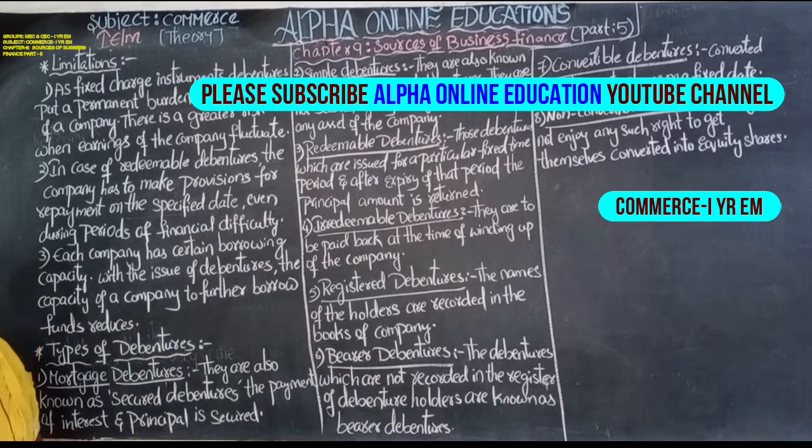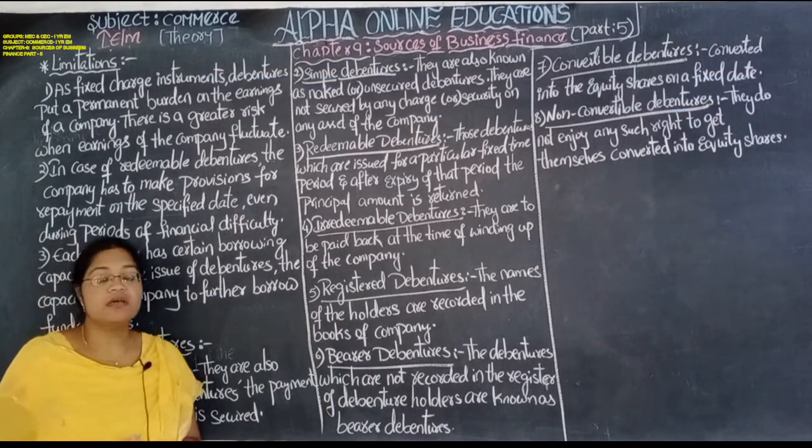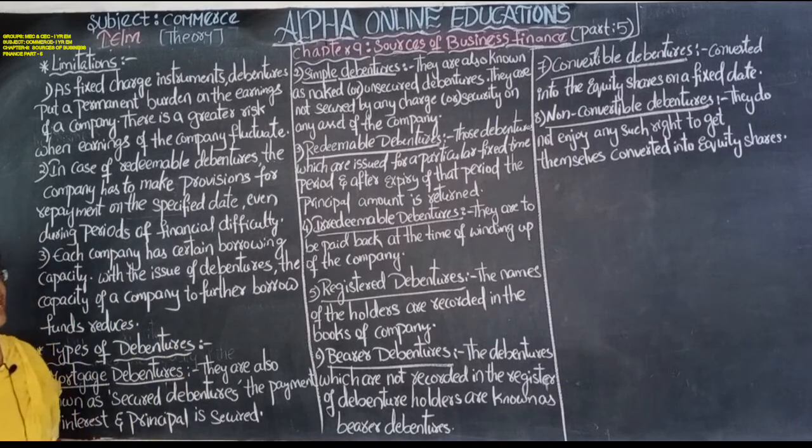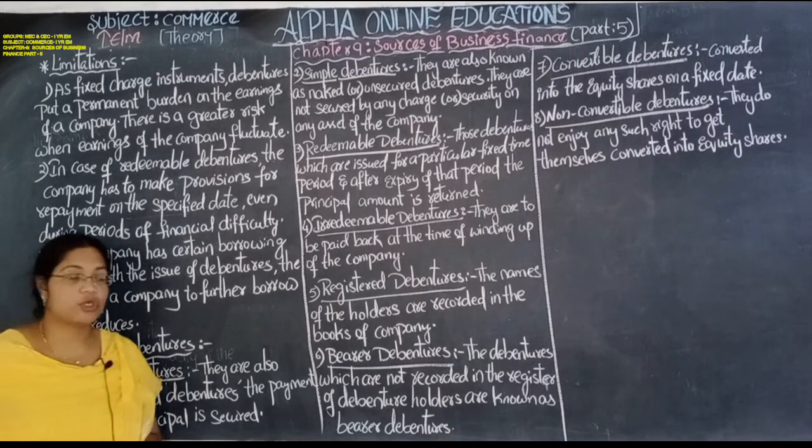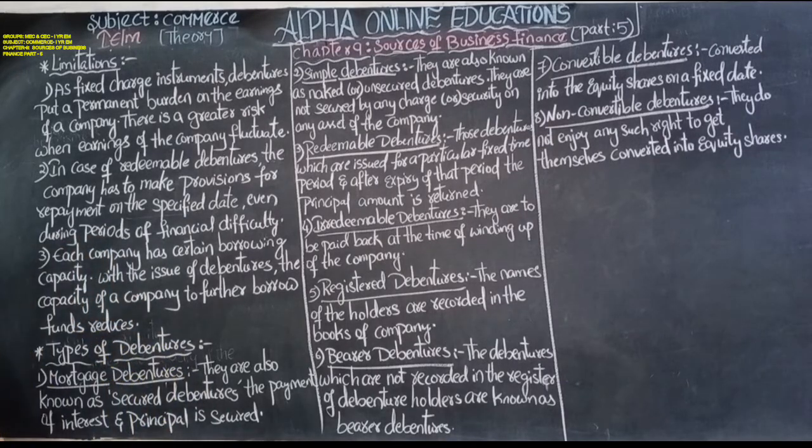The chapter that we are dealing with is the 9th chapter, sources of business finance, and this is the 5th session of the chapter. So here we are going to discuss the limitations of the debentures.